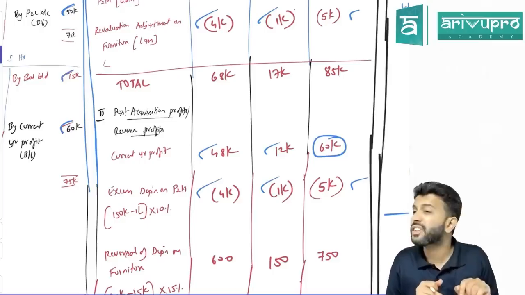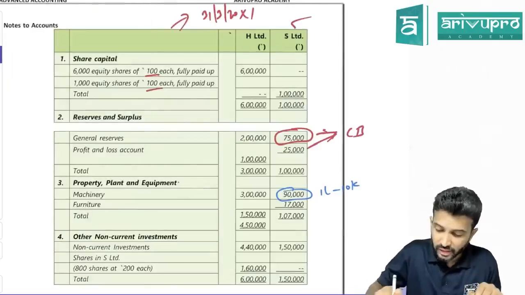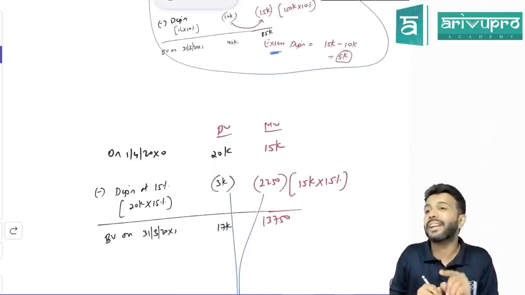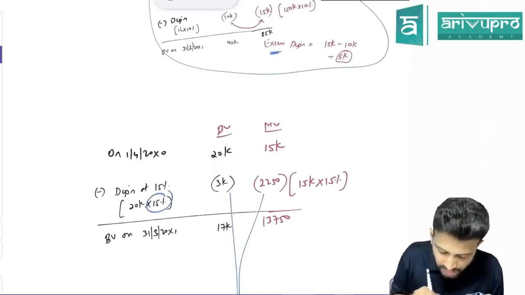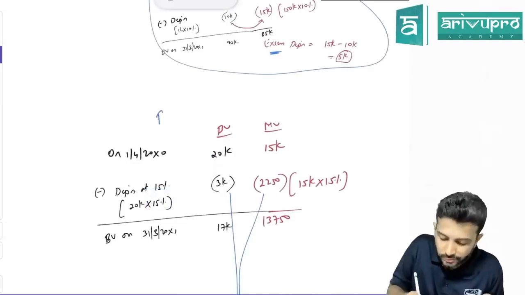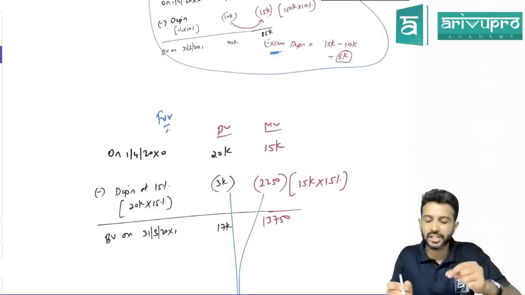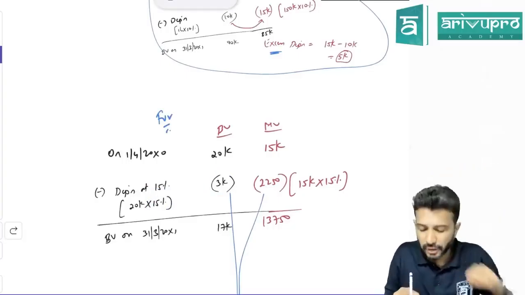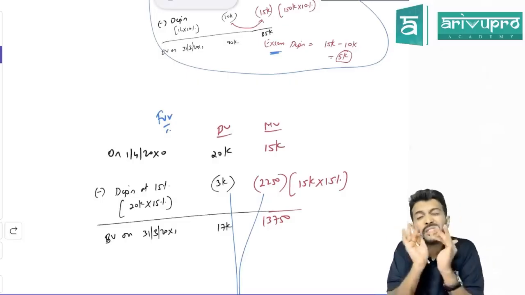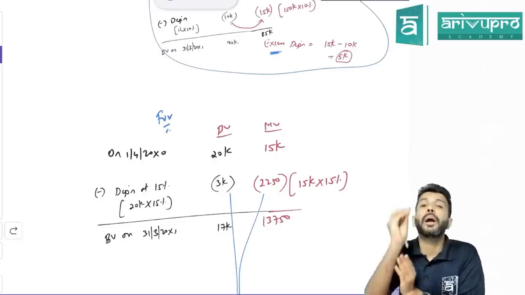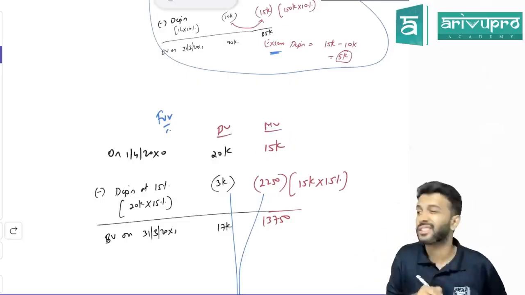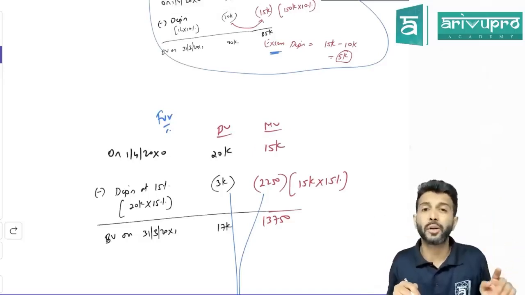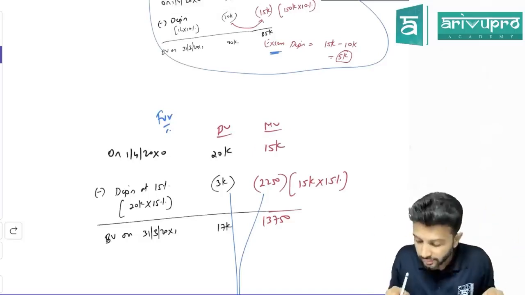Sir, even furniture you revalued. Correct? Furniture also you revalued. What is the book value of furniture, sir? 20,000. What is the rate of depreciation they've charged on furniture? 15%. That means the subsidiary company has charged how much? 20,000 ka 15%. They have charged how much? 3,000. But for consolidation purpose, are we considering book value or market value? Market value. And what is the market value of the asset? 15,000. That means on how much value you should have depreciated this asset? 15,000. At what rate? 15%.